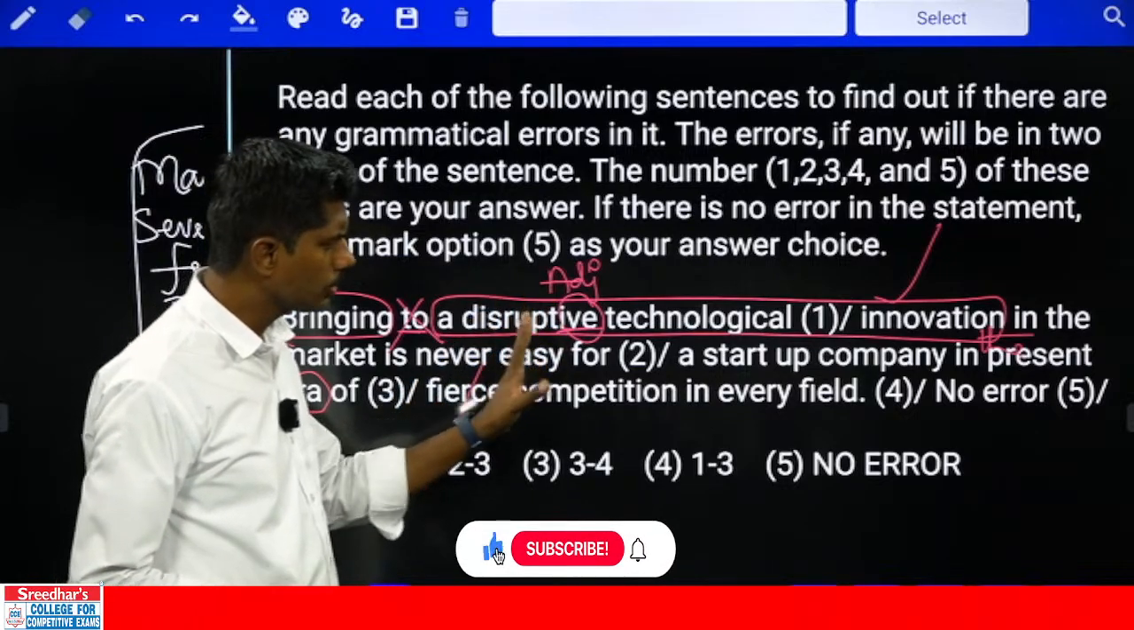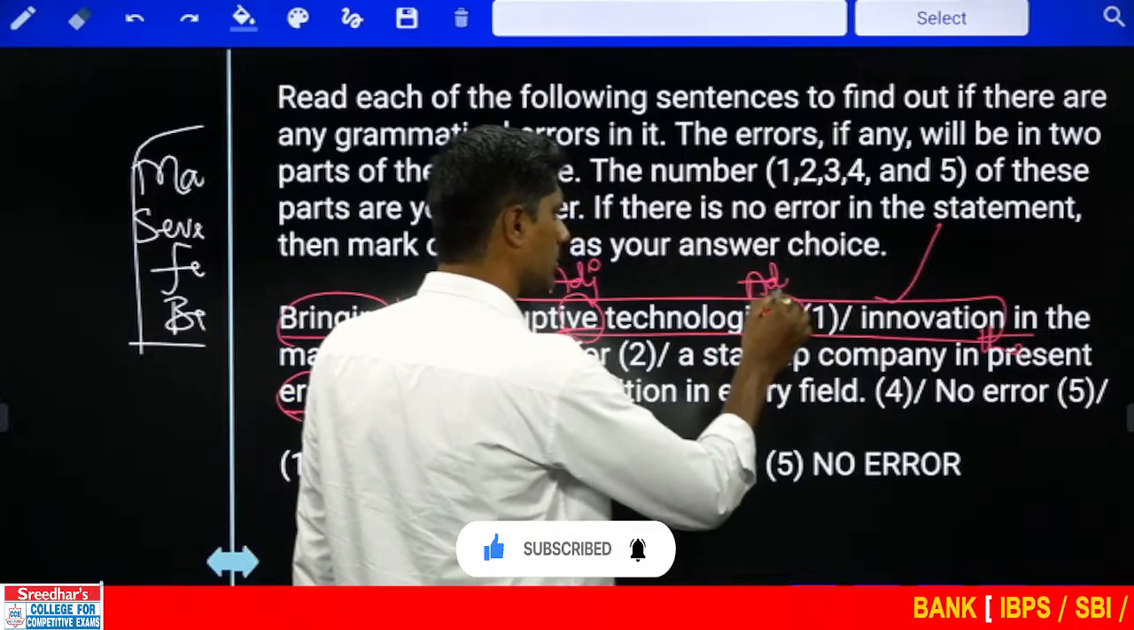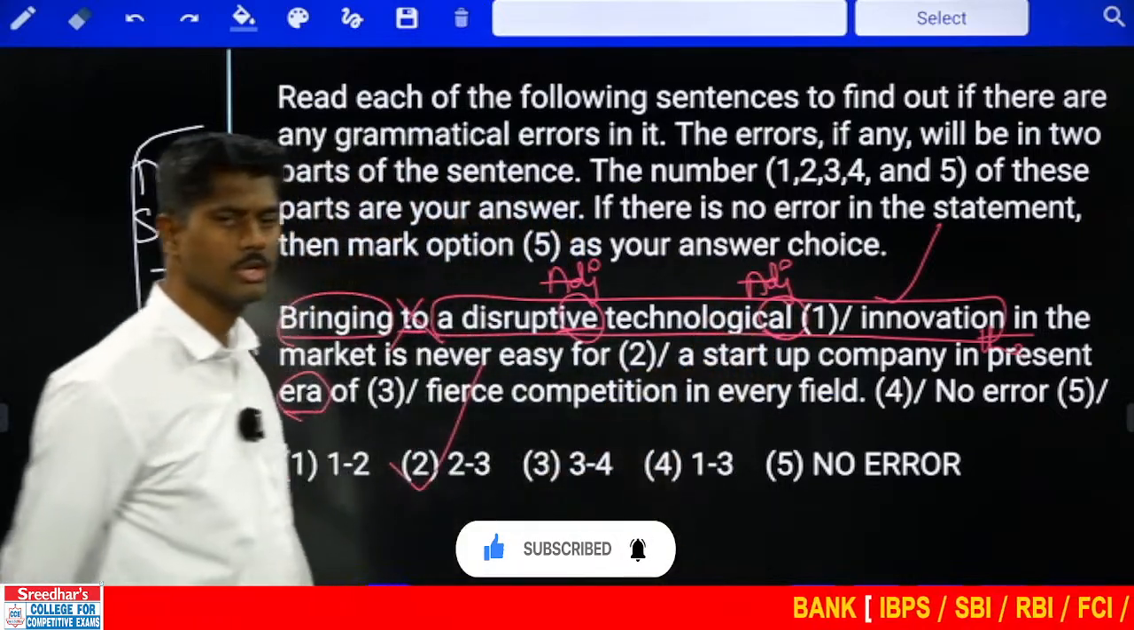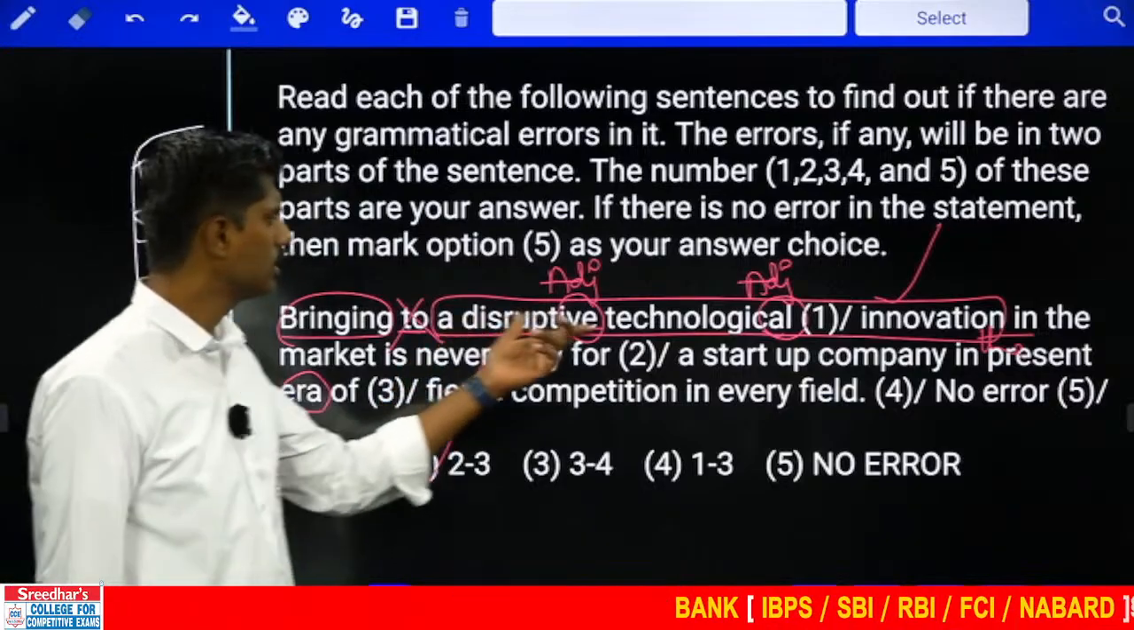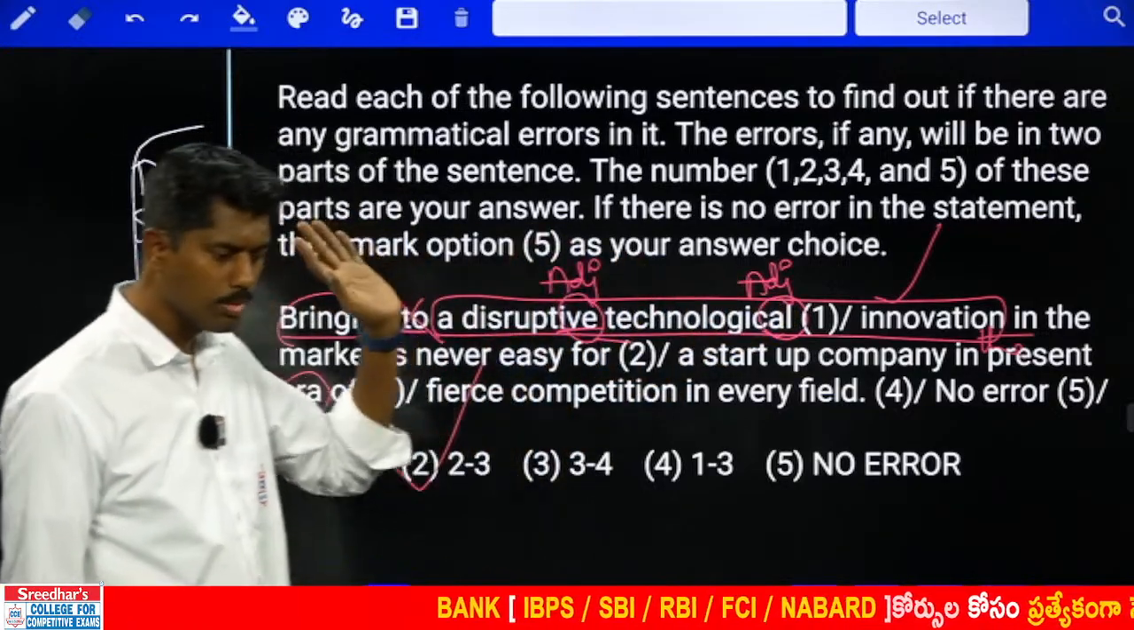Words ending in IV are adjectives, no problem. And if a word ends with AL, it is also an adjective: technological, financial, economical, phenomenal. So both adjectives can be kept in one particular place before the noun. That's no problem.